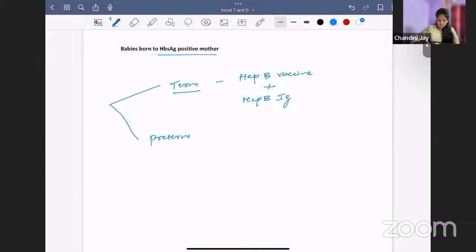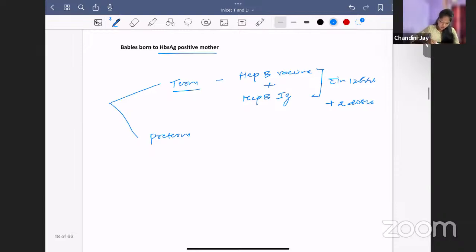Vaccine as well as immunoglobulin has to be given within 12 hours of birth, and then you continue with the usual dosages. What are the usual dosages? Plus 2 doses. Along with your penta, you give your original dosages.